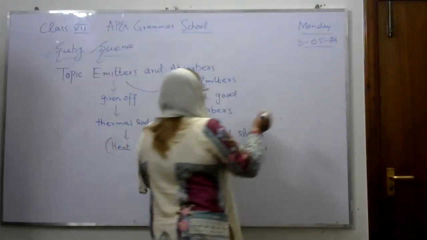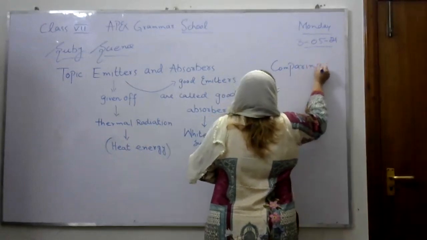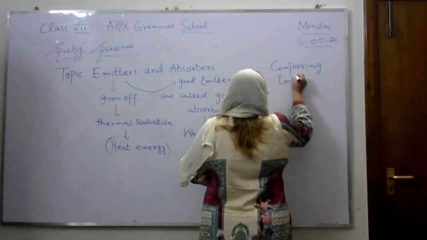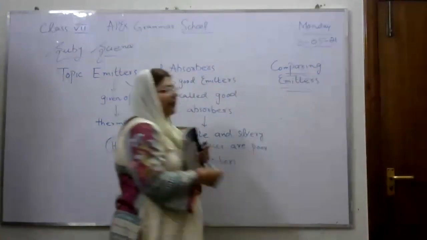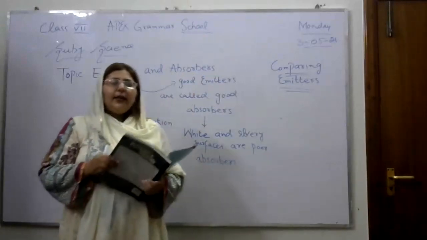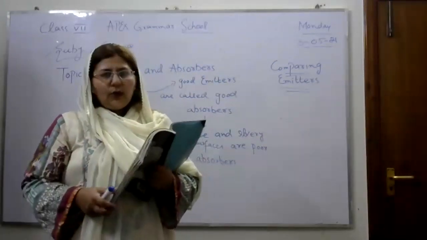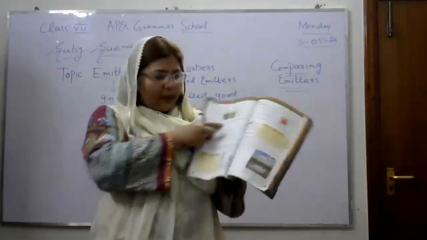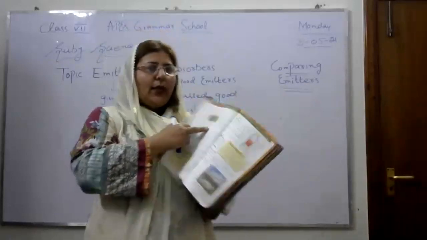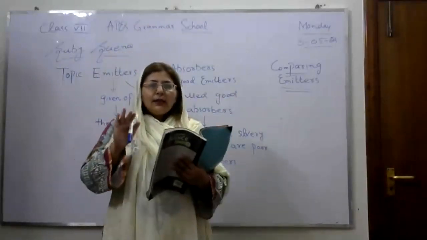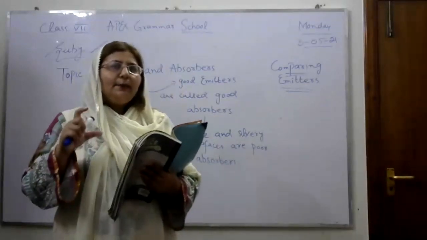Comparing emitters. How can we compare emitters? If we take two different objects, then we can compare the emitters. How is this possible? If you take two metal cans, you can also see this diagram on your page number 8. Inside the cans the same amount of water is filled, and the same temperature is inside both metal cans.